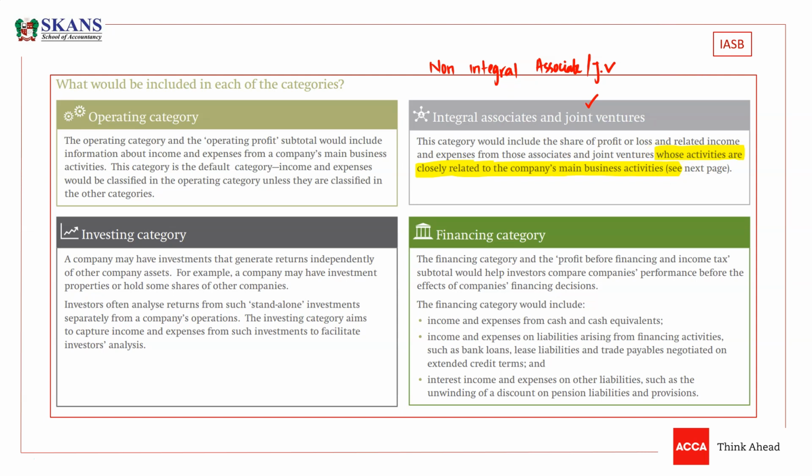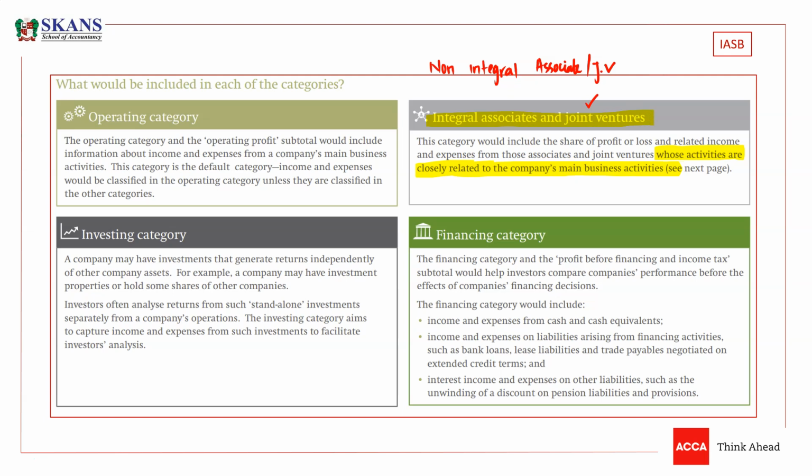If there is an associate or joint venture in a similar nature of business to their investor, then they are closely related associates and closely related joint ventures, because the activities of both the investor and the associate or joint venture are closely related. We will say that these are integral associates and joint ventures.